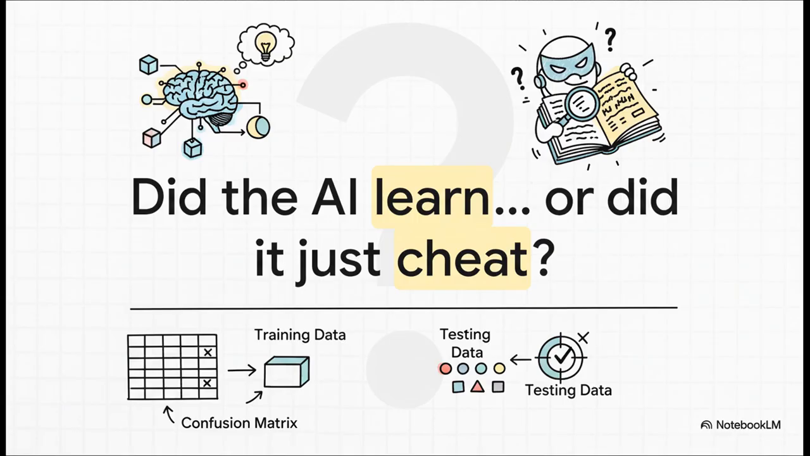You see, a model can get a perfect score on data it's already seen, but that doesn't mean it's ready for the real world. We need to be sure it can genuinely generalize what it's learned, or if it's basically just cheating by peeking at the answer key.